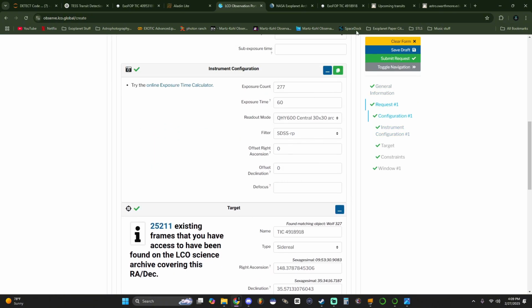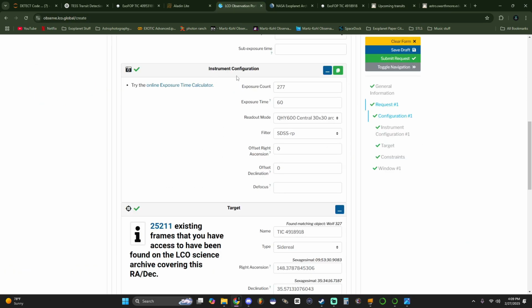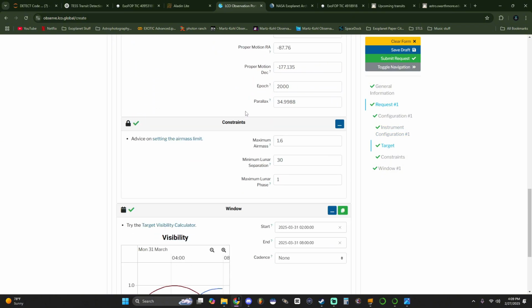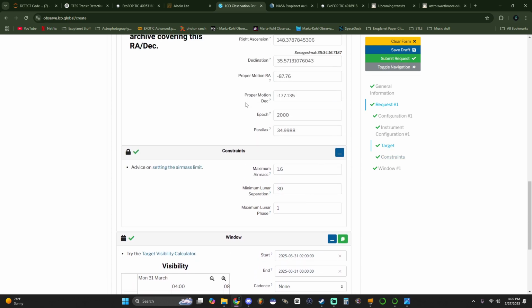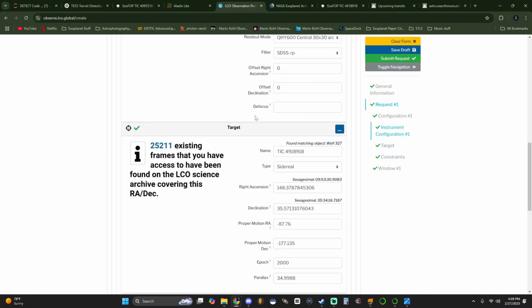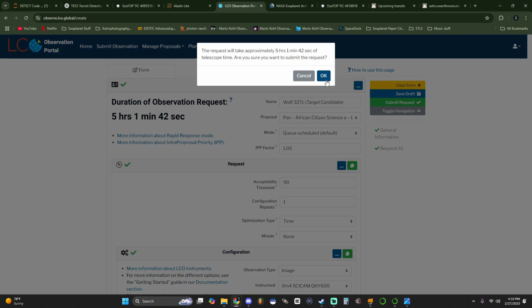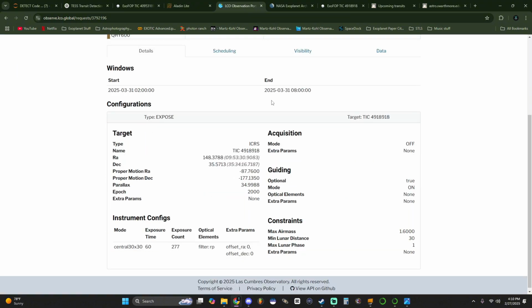Now, the reason why I am scheduling it with UTC plus 0 is because that's the default format for LCO observations. So keep in mind, if you're scheduling, it's best to have this method because it can give you the best information specifically for the site that you want to do your observation in. So we're going to submit, and there we go. Wolf 327 candidate target, and 277 exposure counts, and a total time of 60-second exposures.